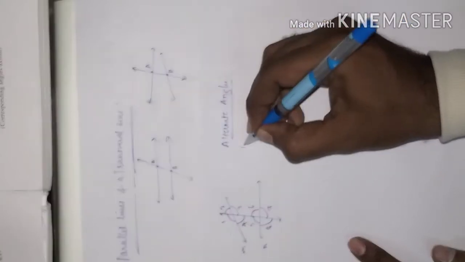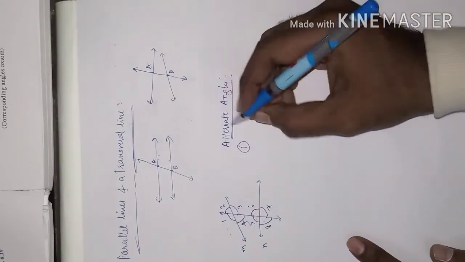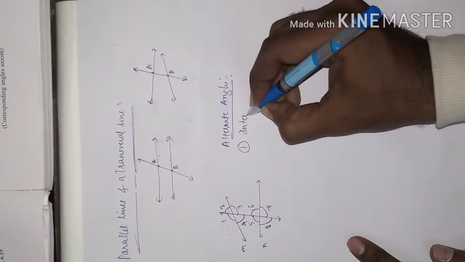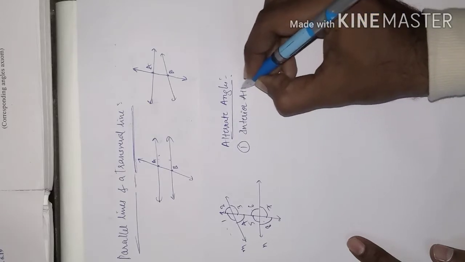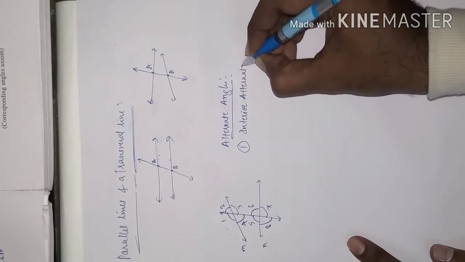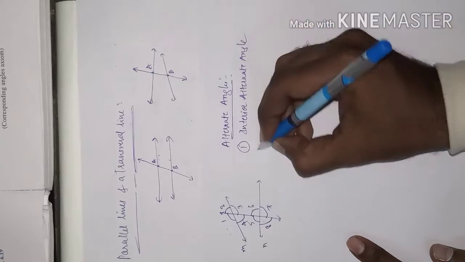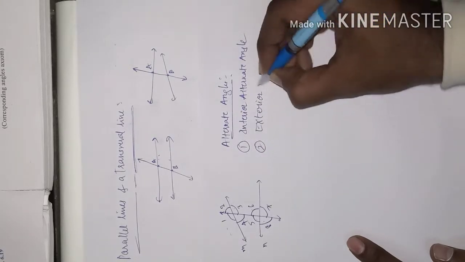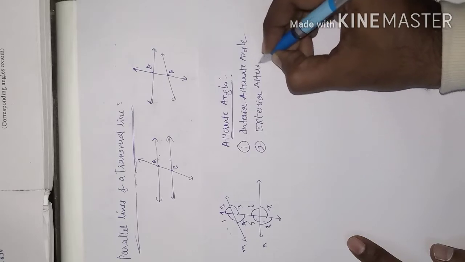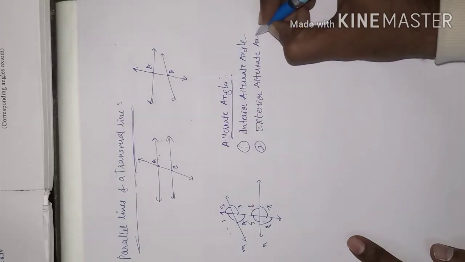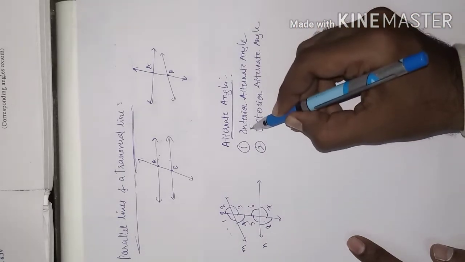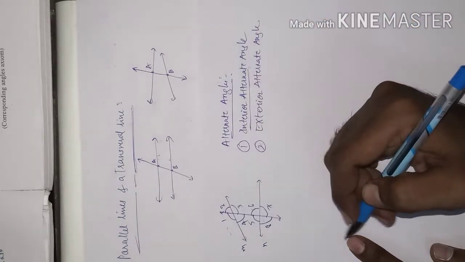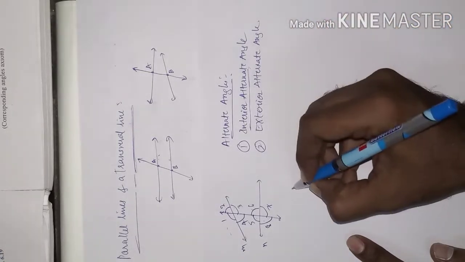Under this we have two kinds: one is interior alternate angles and one more is exterior alternate angles. Now let us talk about interior alternate angles.